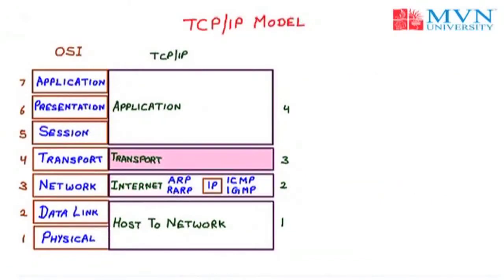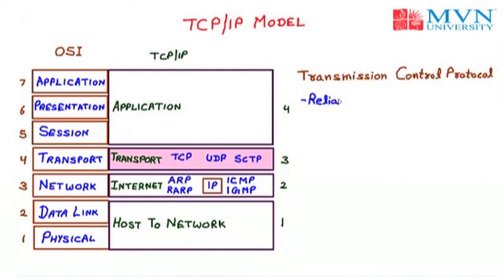Next layer we have the transport layer in the TCP/IP model, in which we have three main protocols. The first one is TCP, secondly we have UDP, and the third protocol is SCTP. Now we will first cover TCP. TCP stands for Transmission Control Protocol, a very important protocol of the TCP/IP model. The first main task of TCP is that it is a reliable stream support protocol.